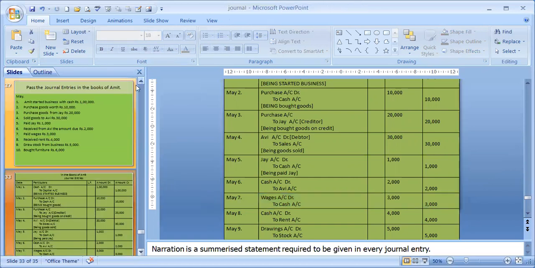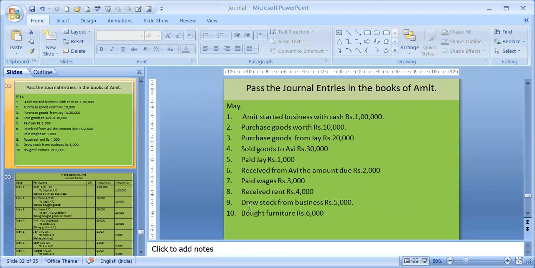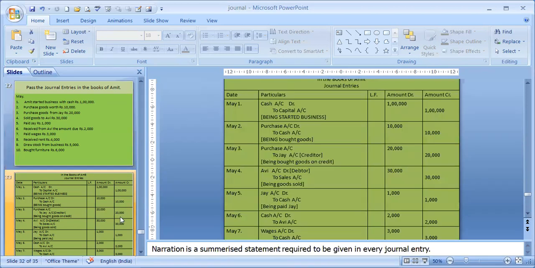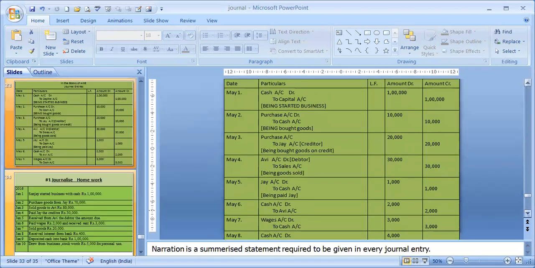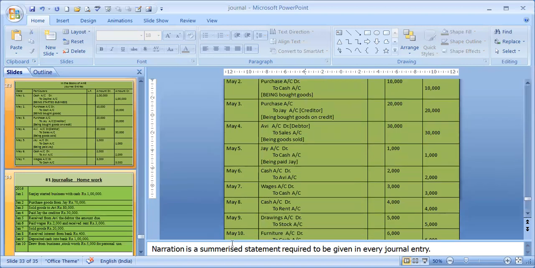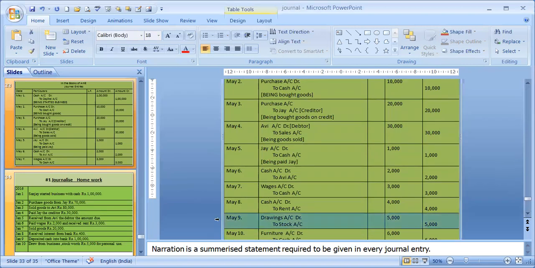Next is withdrew stock from the business. So it is drawings and stock. See how it is written: drawings account debit, May 9th, drawings account debit to stock, 5,000.